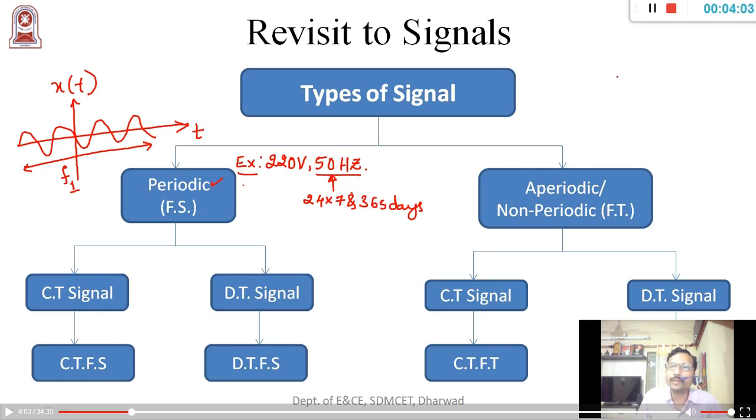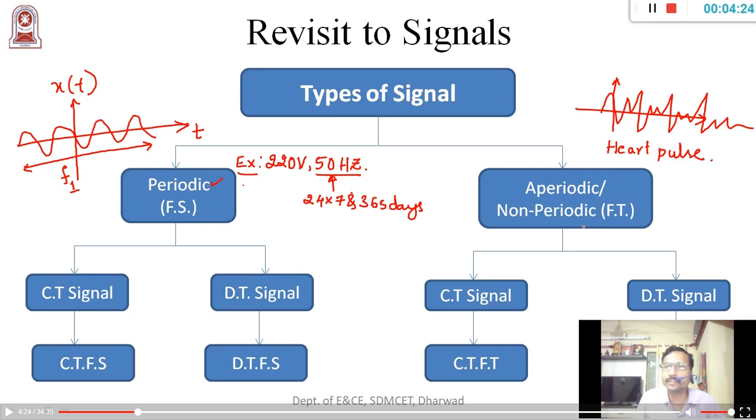So then what about an aperiodic signal? An aperiodic signal is one whose frequency is not going to remain the same as the time changes. The best example is the human heart pulse. The human heart pulse is going to vary as and when, right?